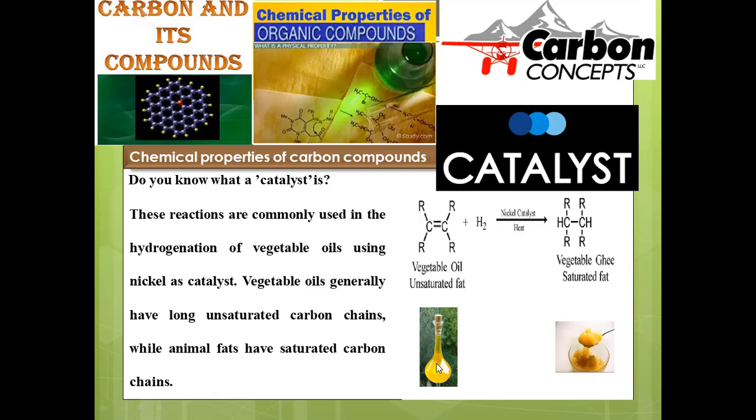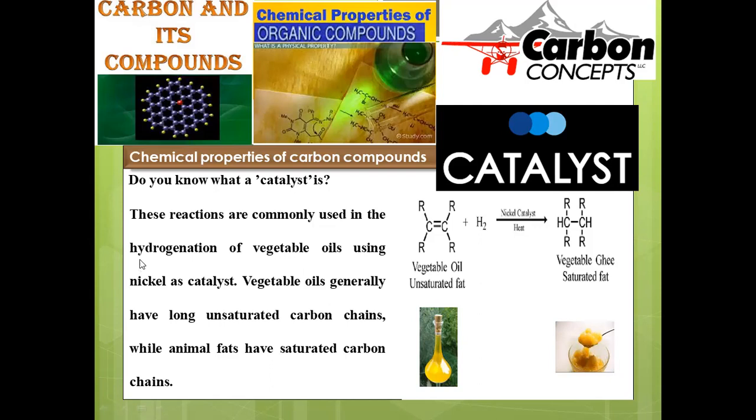When double bonds are there, that is oily in nature. Oily is less viscous when compared to ghee. That is possible in the presence of a nickel catalyst. It is the natural simplistic sample which we are applying in order to convert oil into such ghee type of materials. Ghee is a saturated one, oil is the unsaturated one.